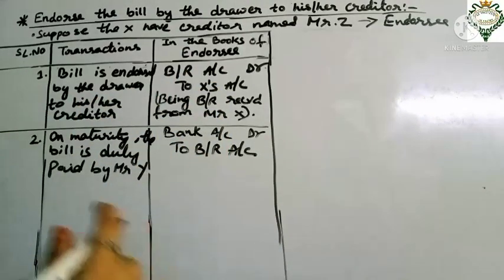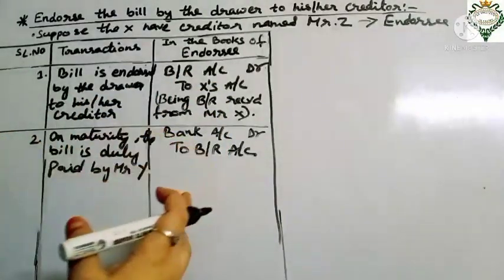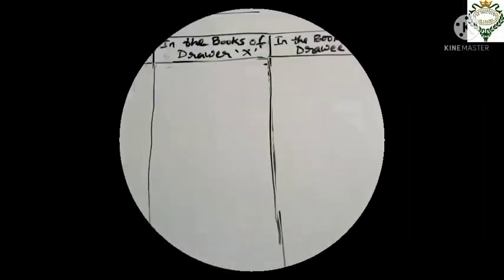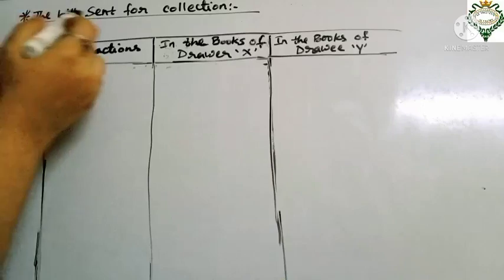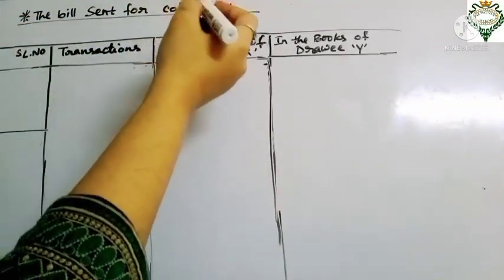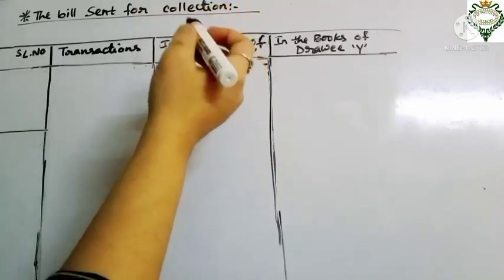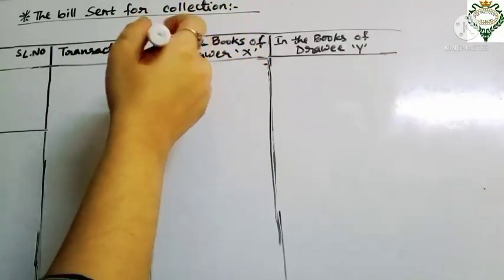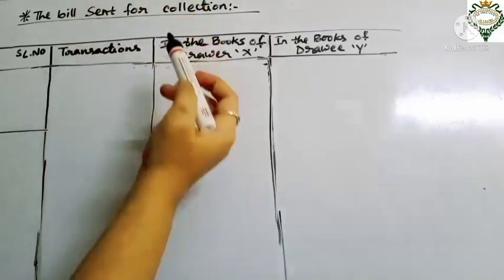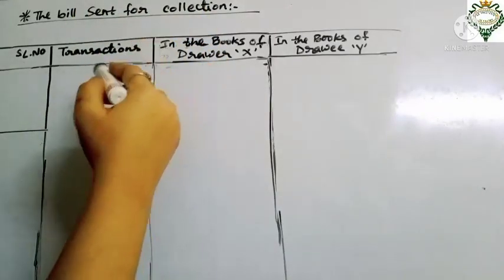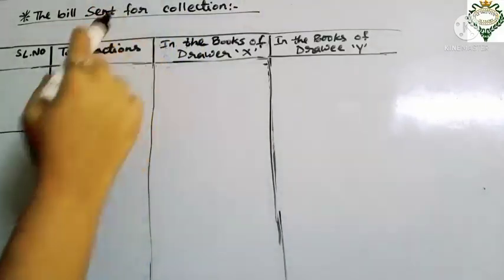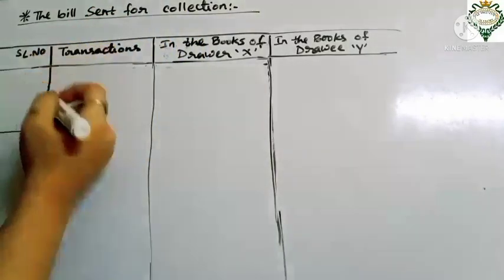Like this. Now come to the bill sent for collection, that is the fourth subheading of the bill is honored. So now come to the bill sent for collection. When the drawer sends the bills receivable to his or her bank for the collection of the bill on the maturity date, that is known as the bill sent for collection. And that bill is duly paid by the drawee on the maturity date. So for this we have to do the accounting treatment.